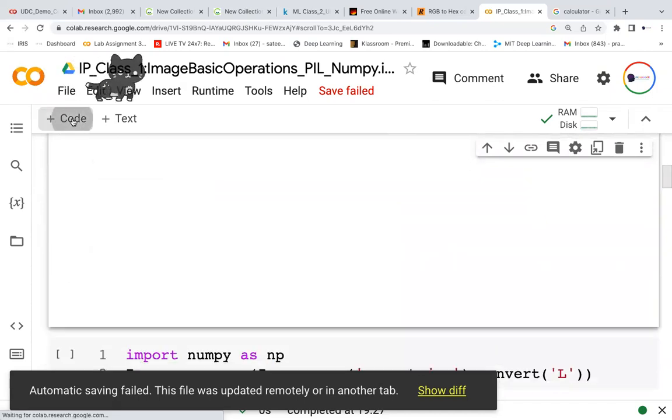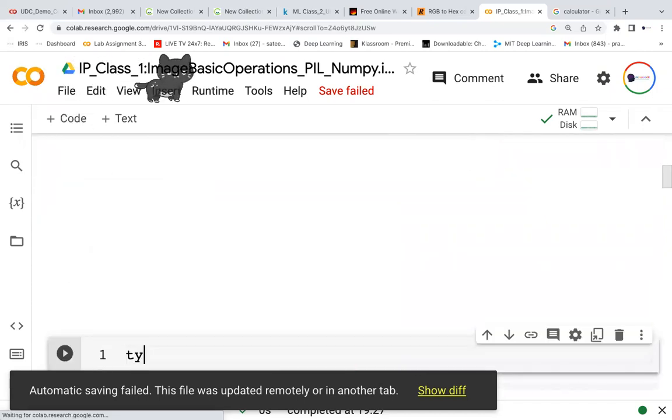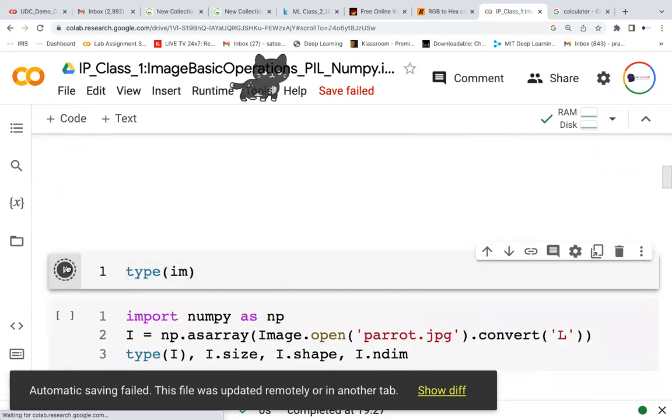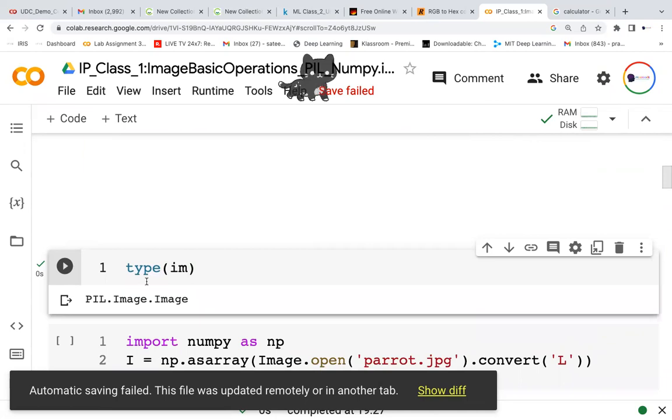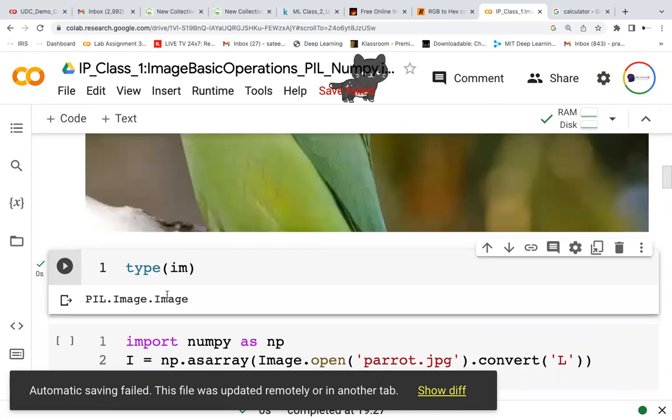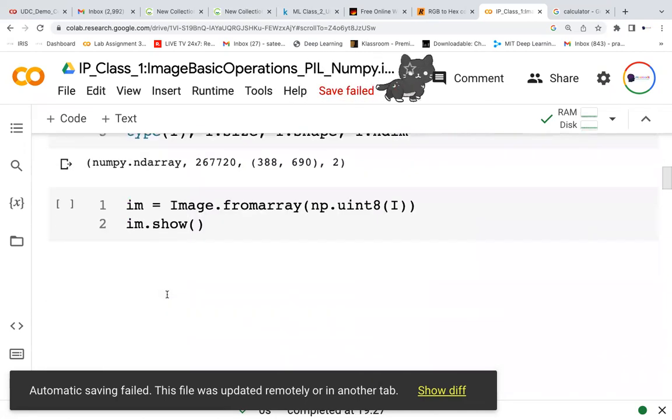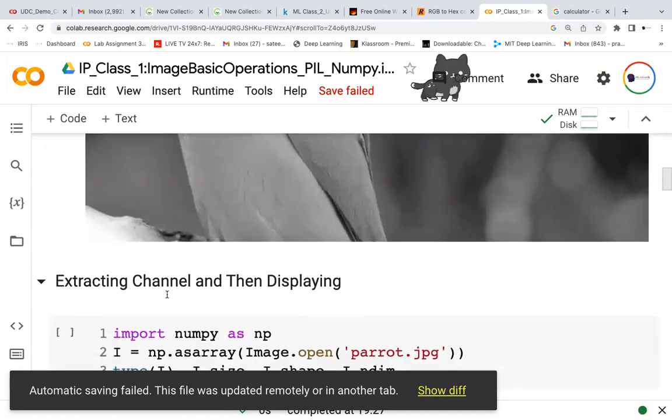If you want to see the type of that, you can check the type of IAM. It will be PIL.Image.Image. Any questions? Okay. Then one last thing which I will be explaining.